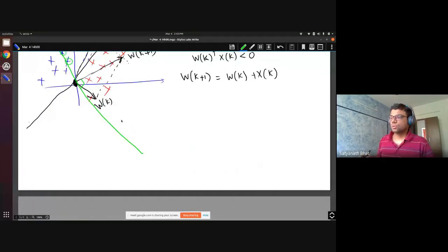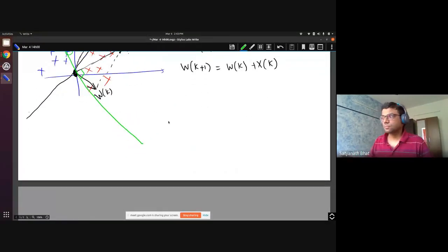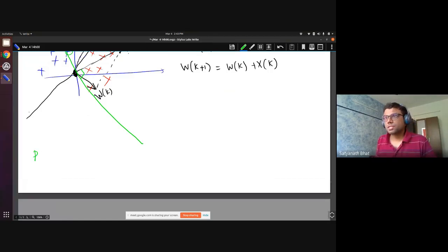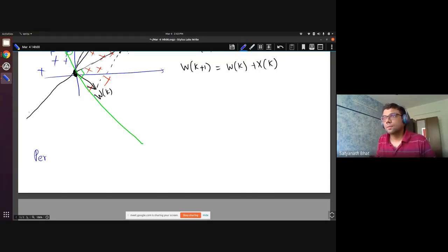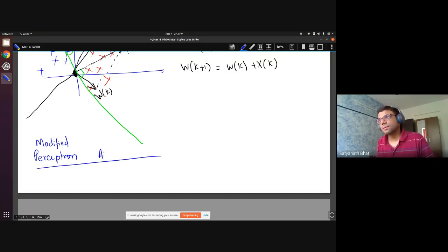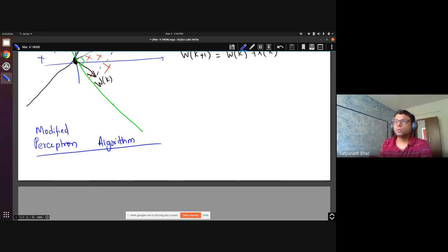Okay, so now, for the perceptron, let us discuss a modified perceptron algorithm, a small change which will make our life a little bit easier. So what we are going to do is we are going to have our initialization step.